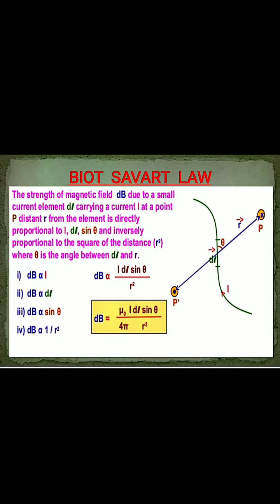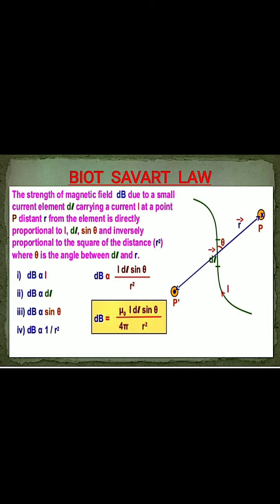The scientists Biot and Savart deduced an expression for the magnetic field due to this current element, which is known as the Biot-Savart law. It is constituted with this small current element dl. So let's discuss the statement of the Biot-Savart law. The strength of the magnetic field is dB. Why dB?